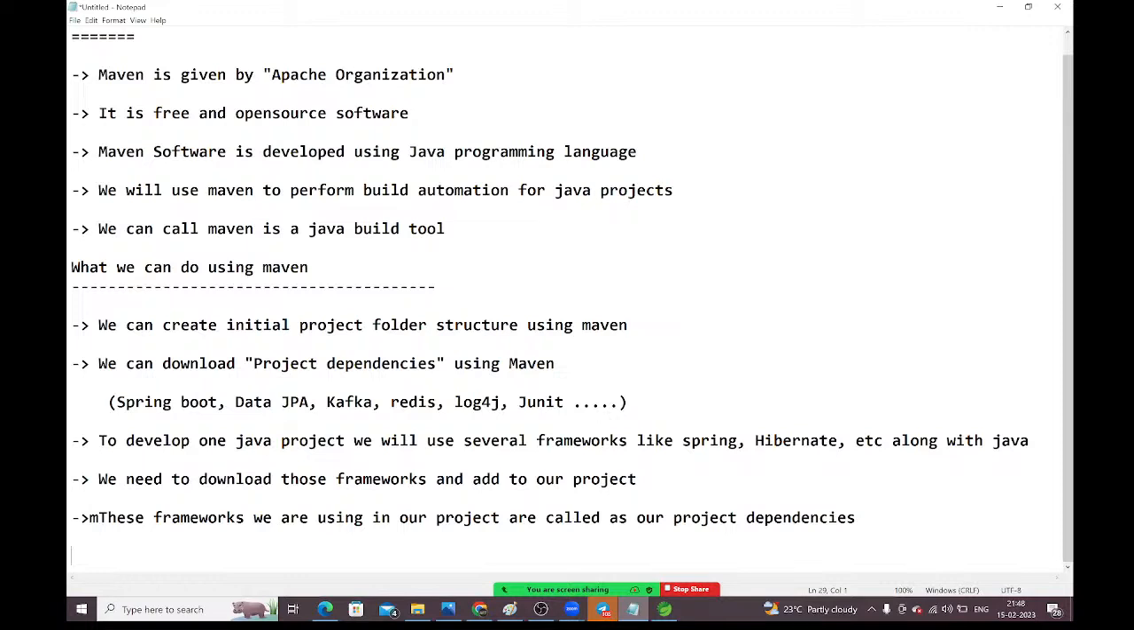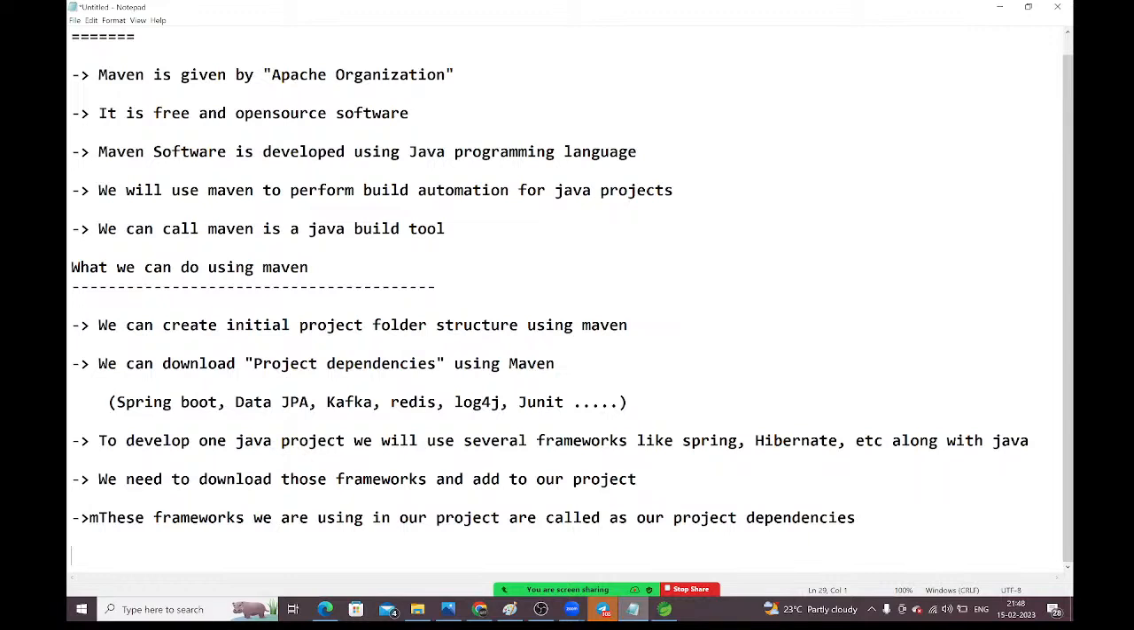Hey Maven, I want to develop one Java project. For my Java project, I want Spring framework, I want Hibernate framework, I want Kafka, I want Redis, I want Log4j, I want JUnit, I want security. All these things are required for me to create the Java project. Could you please download it? I'm not going to do it manually. I can't do it manually. Could you please download all the required dependencies for me? Maven will download for you. You no need to download anything manually. Maven is not only creating the project's initial structure, it will download the required dependencies for your project also.